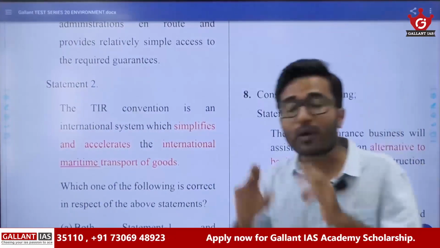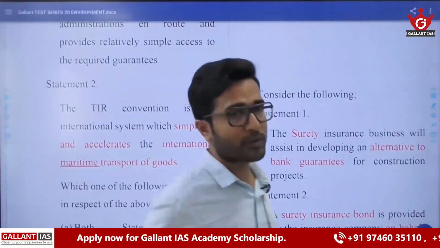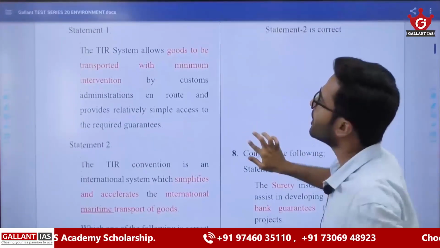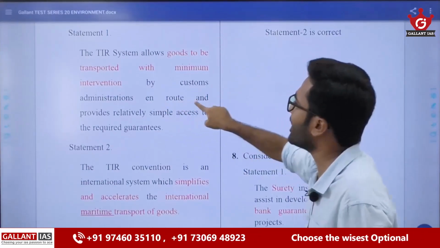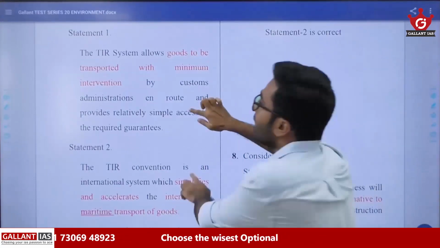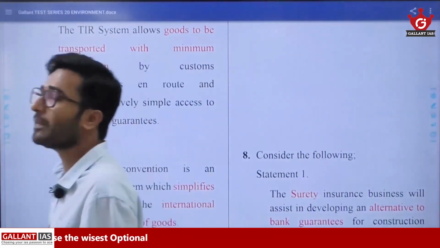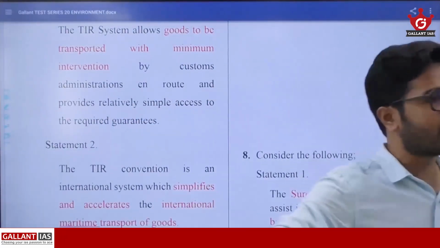What is the clue? We must use every bit of logic to solve a UPSC question. You see, here it is telling that goods to be transported with minimum intervention by customs administration en route and provides relatively simple access to all. So minimum intervention by customs administration en route. That means if it is getting transported by ship, only at the ports you have this thing.